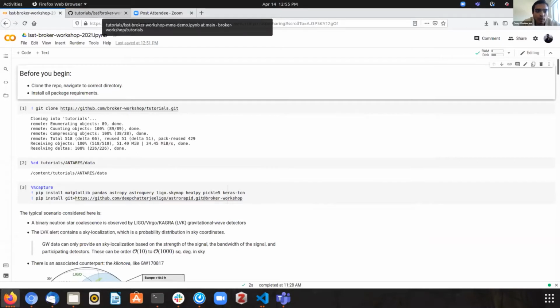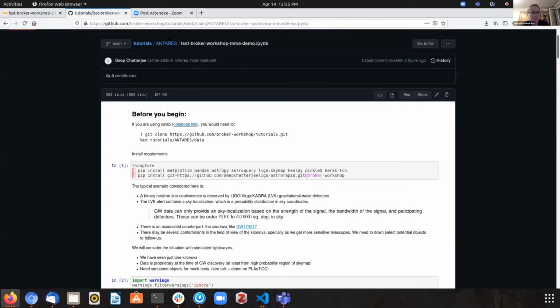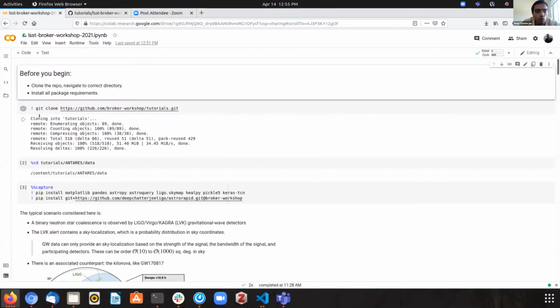Before I begin, I'll just mention real quick that in the Git repository under the Antares folder, if you want to get to this notebook, just follow this particular file. And if you want to work on Colab, you could follow this link over here. So for now, I'll share this notebook over here.